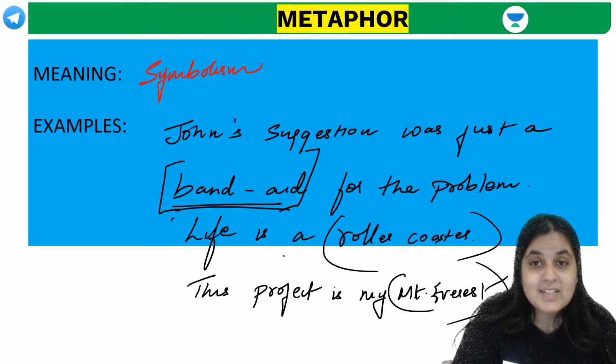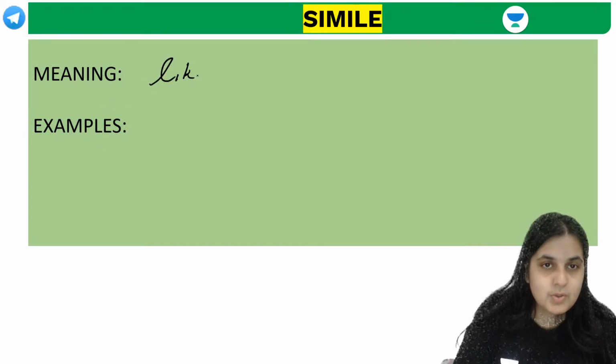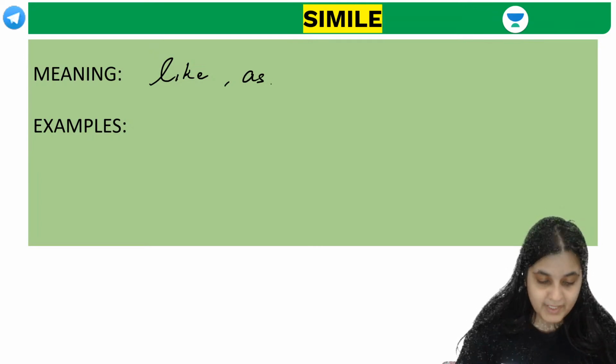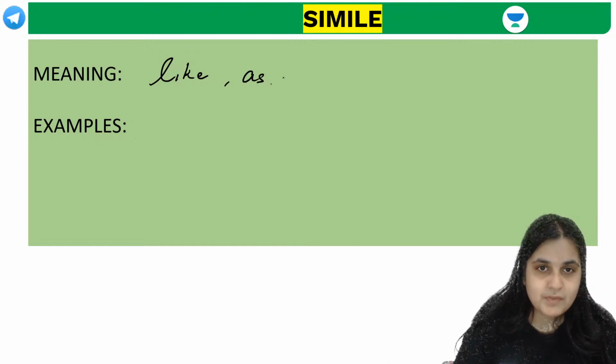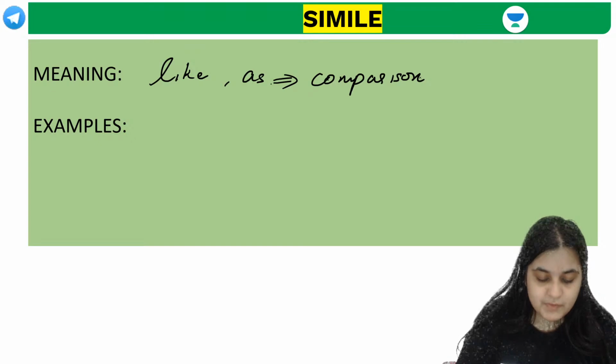The minute I use like, what does it become? The minute I use like or as in order to compare, then that becomes a simile. So simile is basically using like and as for the purpose of what? For the purpose of comparison. Did all of you understand this?